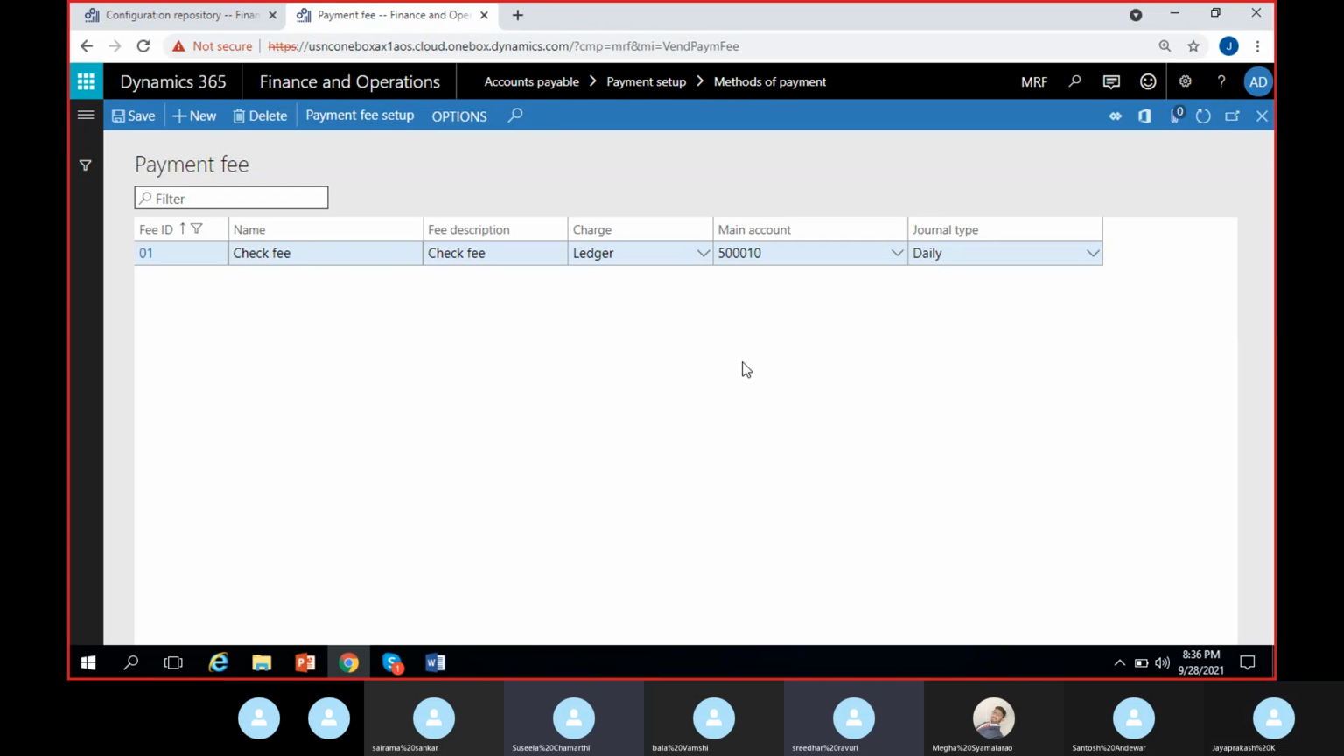The entry will be posted for $1,000 in our system, but the vendor will be paid by the bank.